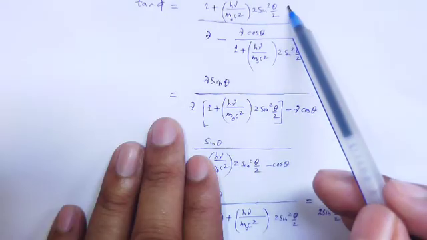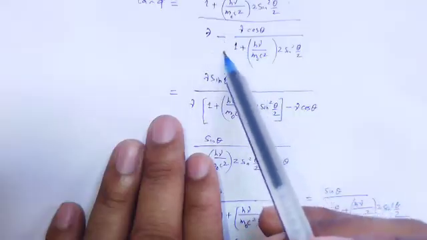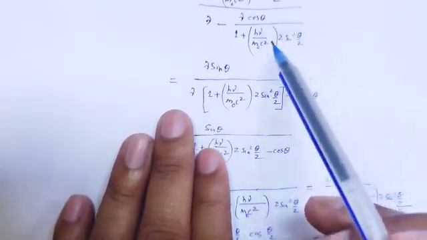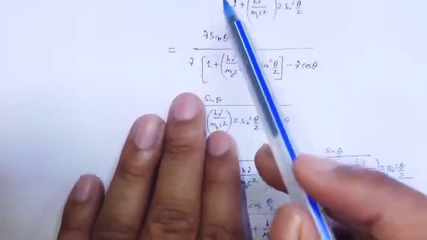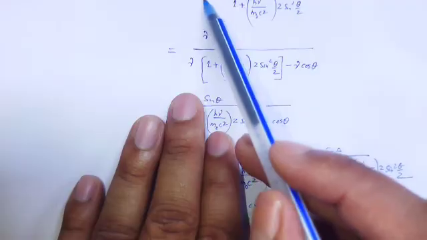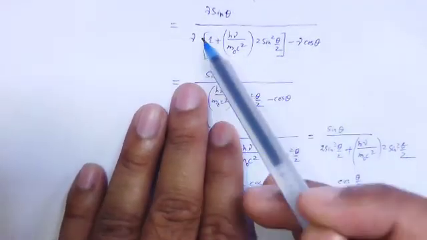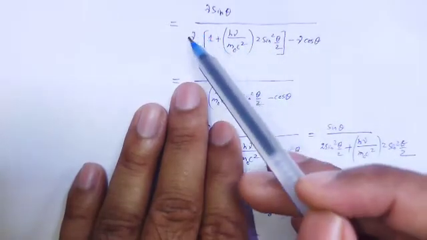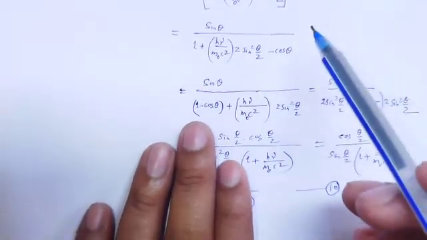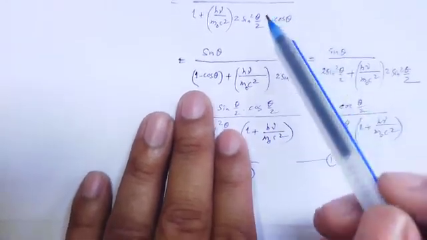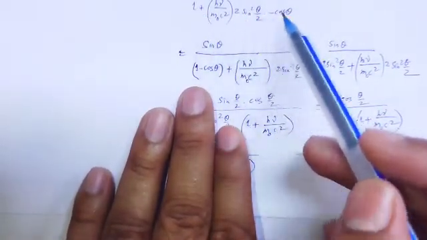In the numerator and denominator, that term and this term both are cancelled. So the reduced term is nu sin theta divided by, here as we took that LCM, nu as common, and in these two terms nu as common and nu cancelled out. Finally, we obtain that equation, and we simplified it in this manner: 1 plus h nu by m naught c square times 1 minus cos theta.